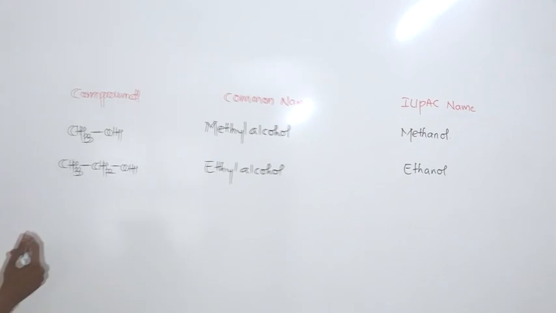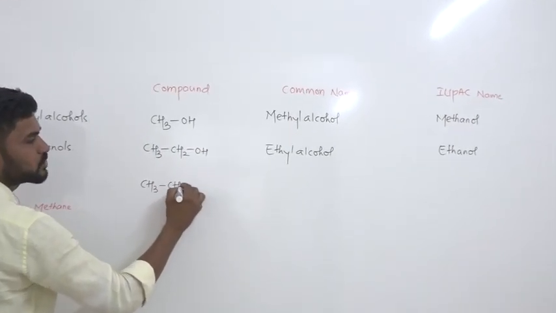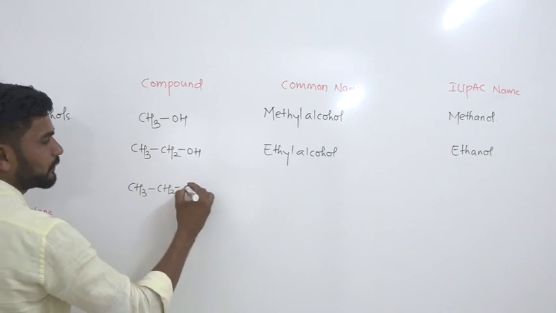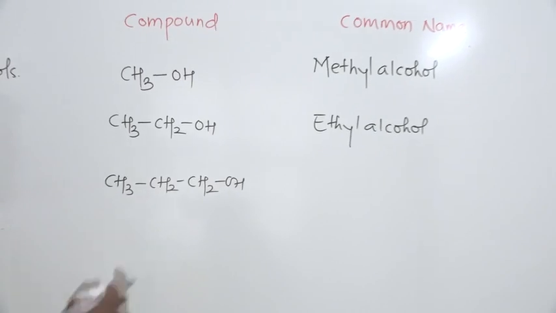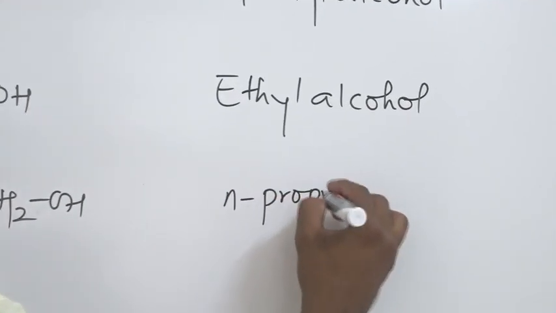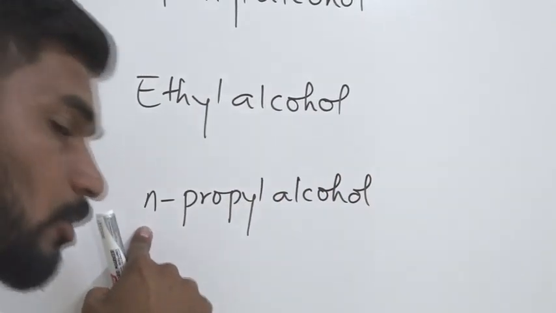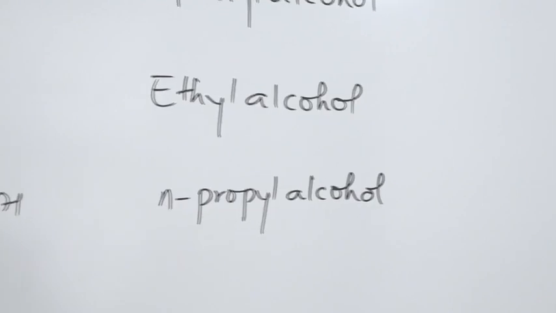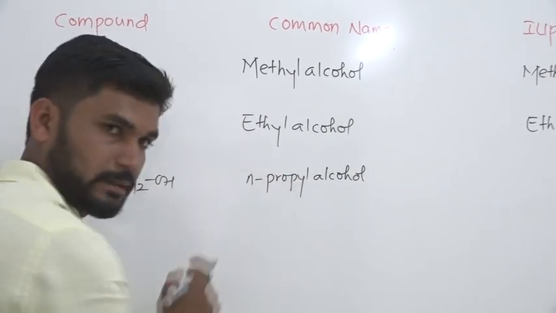Let us go for another example, CH3CH2CH2OH. What is the name of this compound? The common name becomes N-propyl alcohol. We are using the letter N, and N represents the normal chain. That's why the common name becomes N-propyl alcohol.